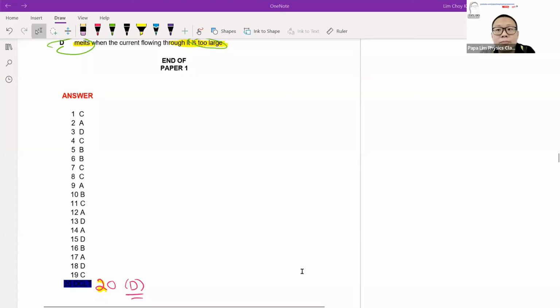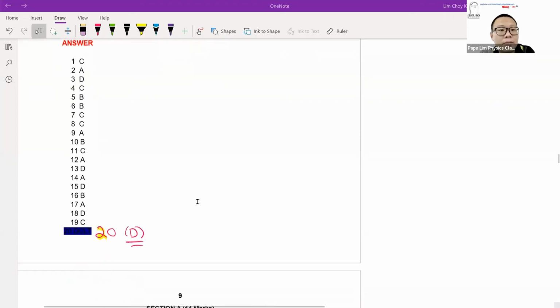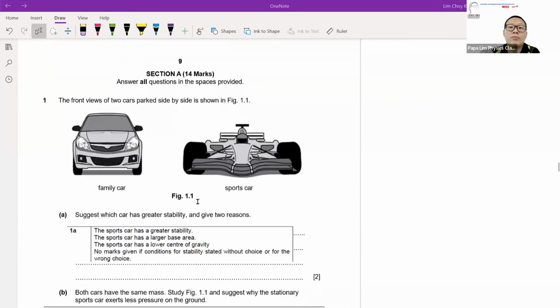All right, so this will be the end of our Paper 1 MCQ. Now we will move on to Paper 2. Paper 2 is a 14-mark question. Now, stability: give reasons for the stability.